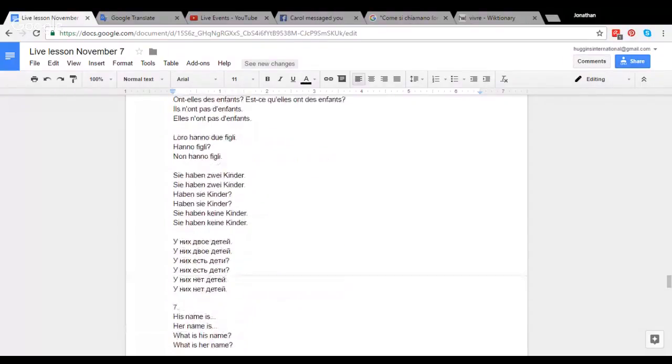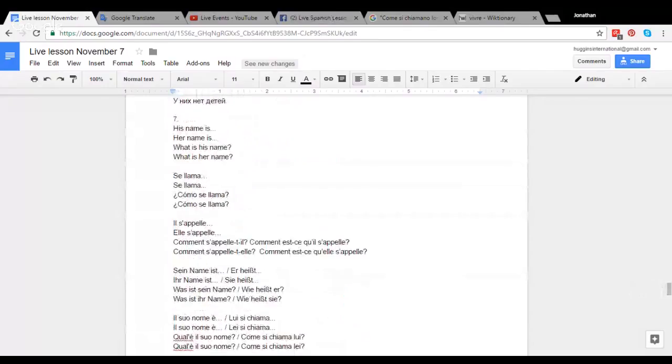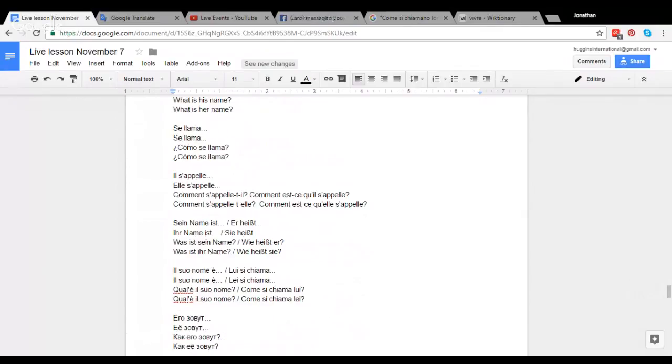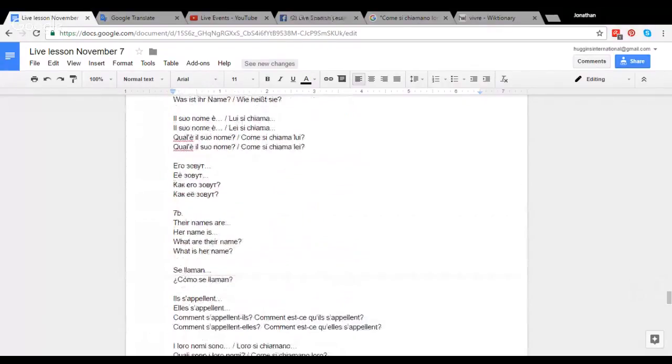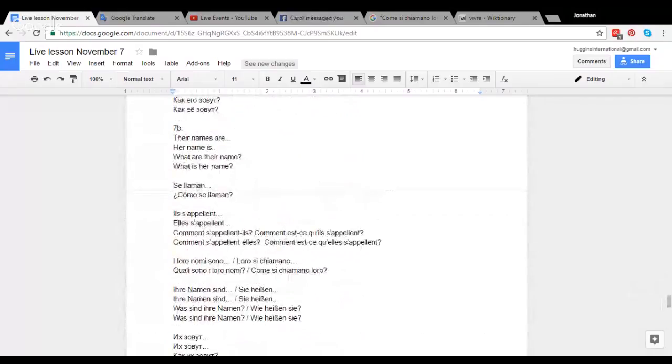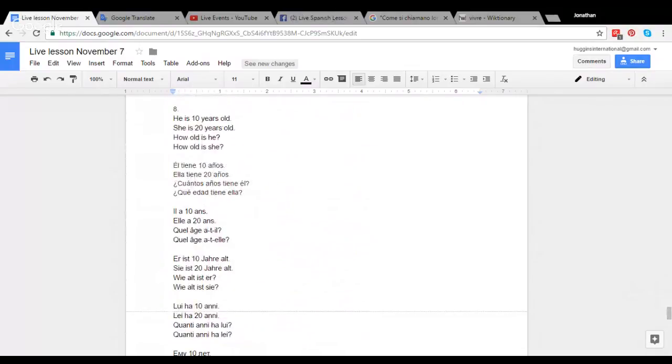Next on here, with people's names, we have in the singular se llama, ¿cómo se llama?, but in the plural we have se llaman, so we add the letter n, and the question ¿cómo se llaman? So it's a very simple choice here. And their ages, once again with the verb tener, like we had with children, we use tener for the age.